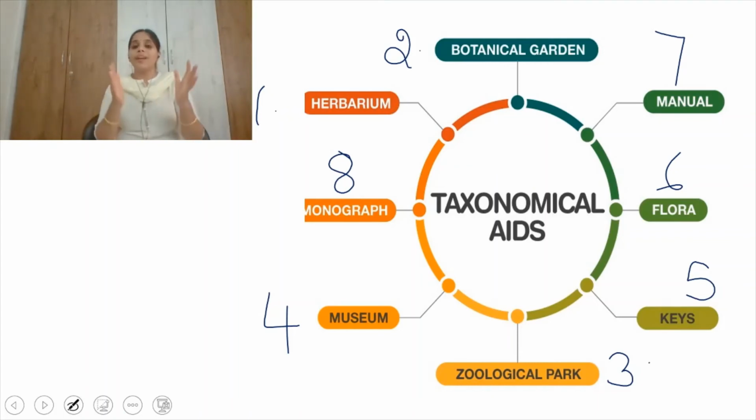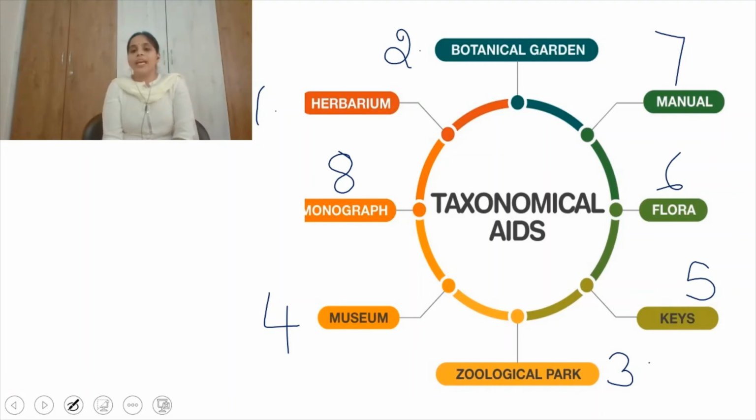Taxonomical aids help biologists in order to classify the organisms. What are taxonomical aids? They are nothing but the collected specimens of plants and animals of different categories. The taxonomical aids are herbarium, botanical garden, zoological park, museum, keys, flora, manual, and monograph. Let's discuss each and every taxonomical aid in this class.